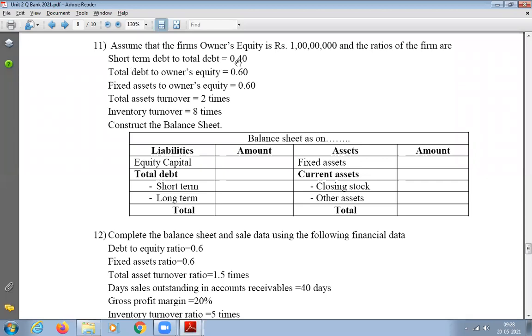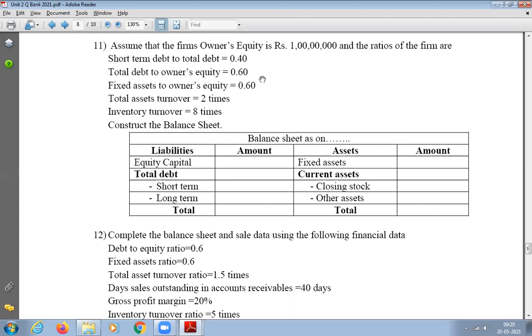What has he given? Short term to total debt. If I know total debt, I can find out the short-term debt. Second, he has given us total debt to owner's equity. Total debt I don't know, but I know owner's equity. Using that, I can find out the total debt. If I get the total debt, I can calculate the short-term debt, and then the long-term debt. It's very, very simple. Once I get total debt and equity is already given, I'll get the total liability. Once I get total liability, I will be getting total assets.